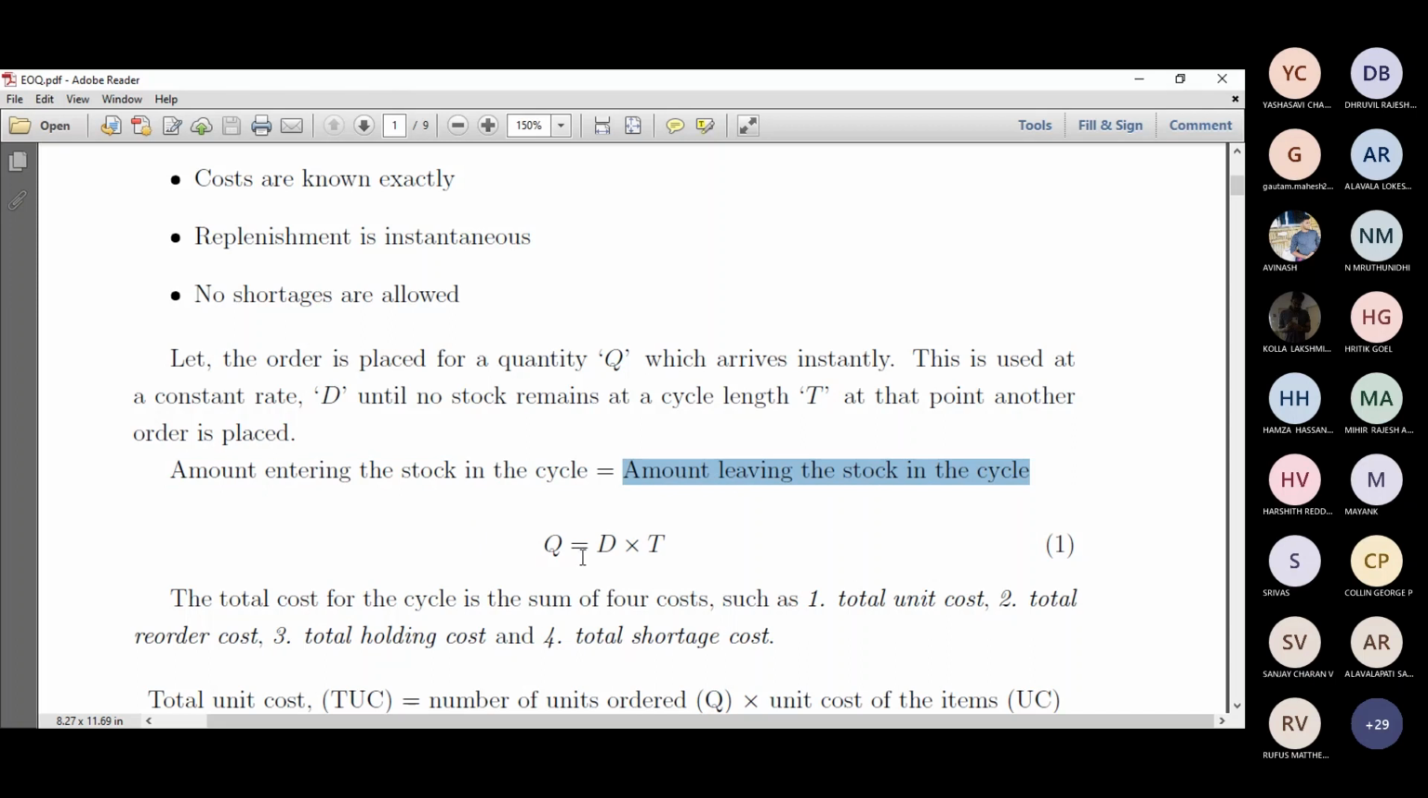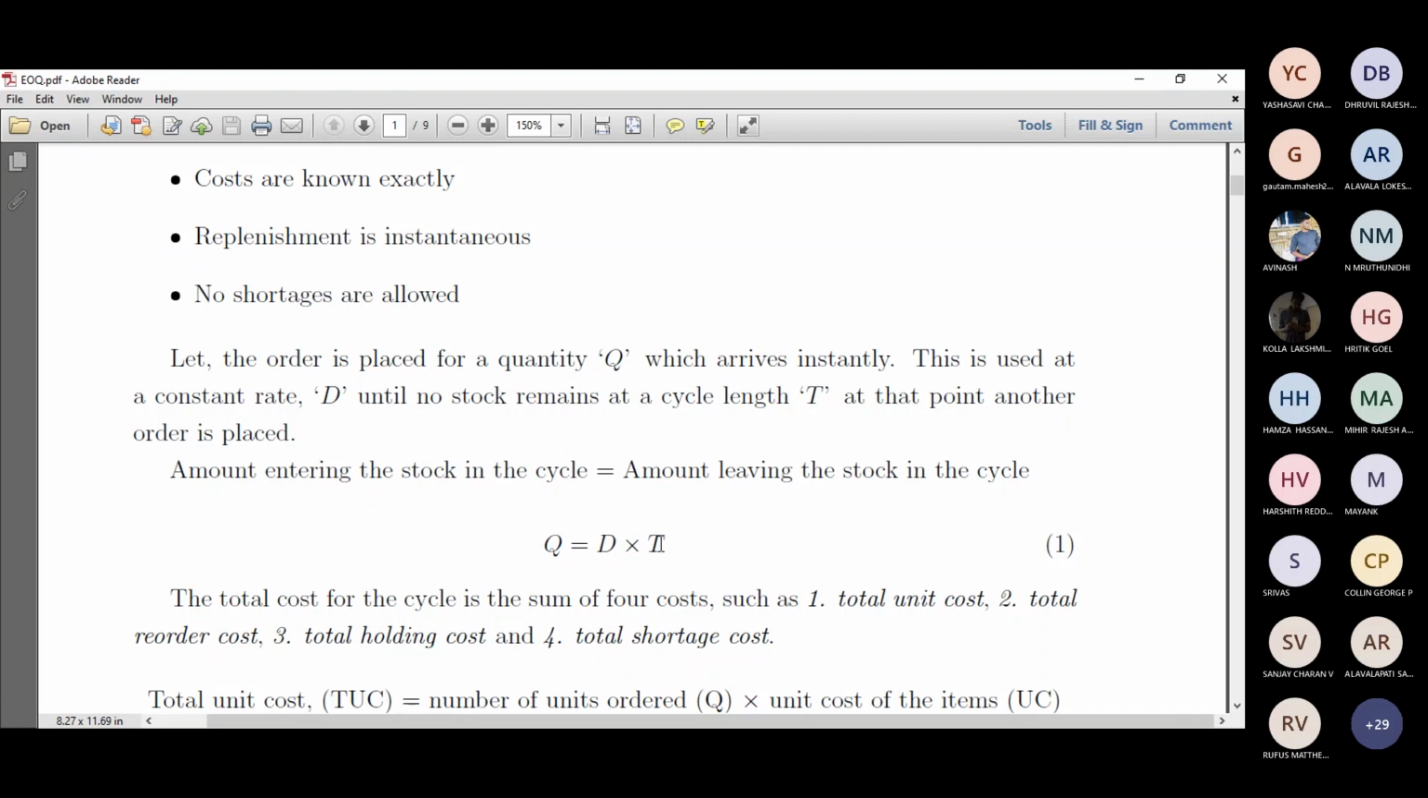So the formula is capital Q equals D into T, so demand into the cycle time. That's the total amount, or the total quantity available. But this is not what we are really interested in. We'll be looking into the economic order quantity. Right? This is the overall quantity, but we'll be looking into the economic order quantity.